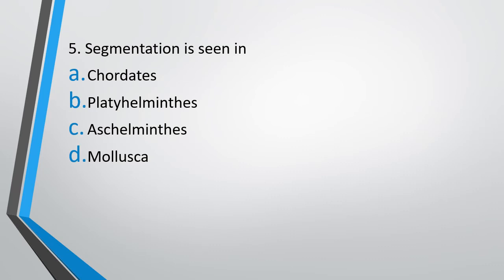Question 5. Segmentation is seen in option A. Chordates, option B. Platyhelminthes, option C. Aschelminthes, or option D. Mollusca. Segmentation is seen in. The correct answer is option A, that is chordates. Segmentation is seen in chordates.